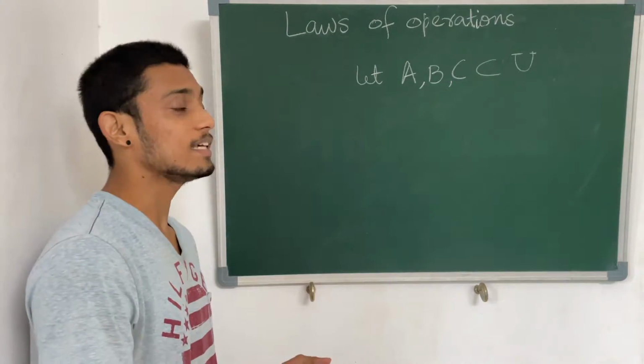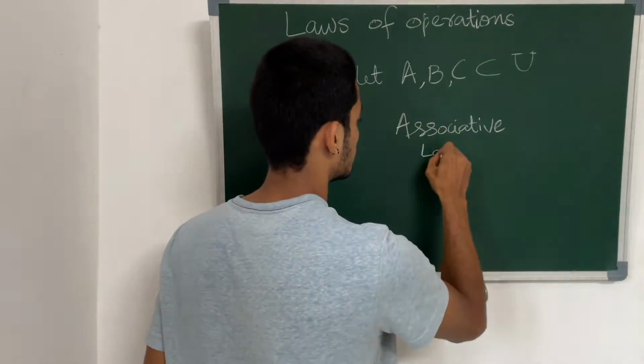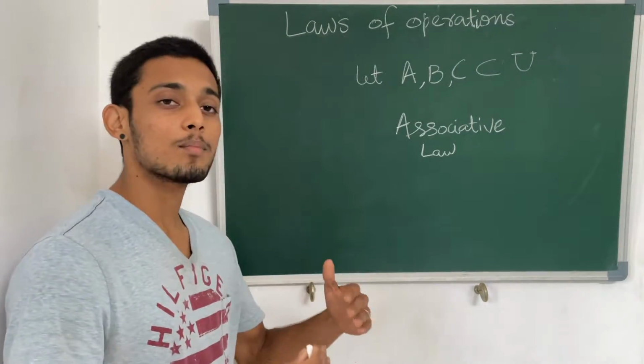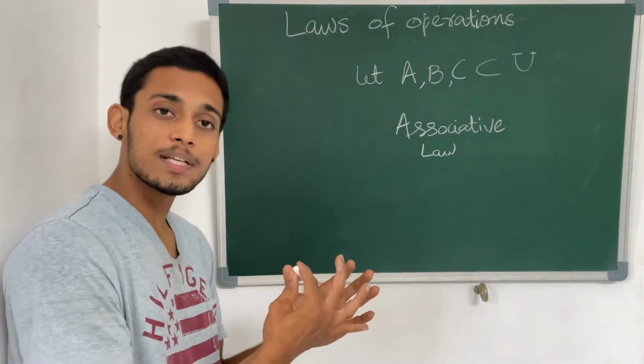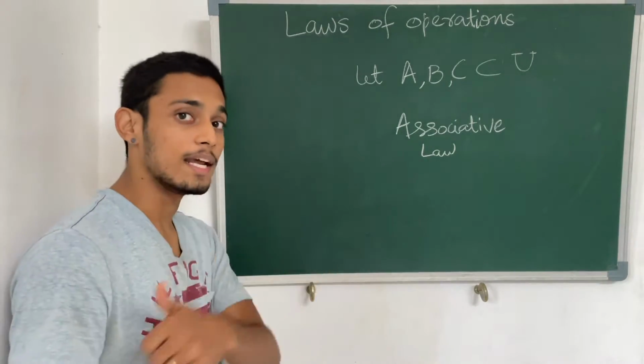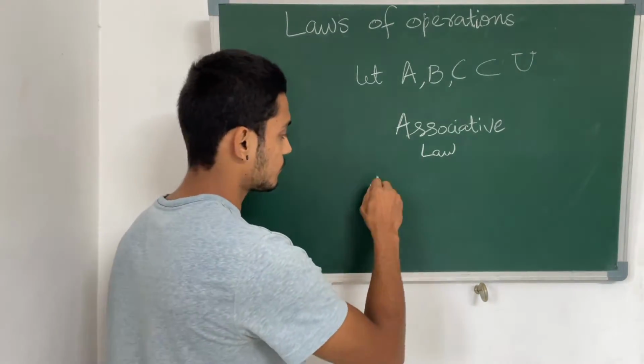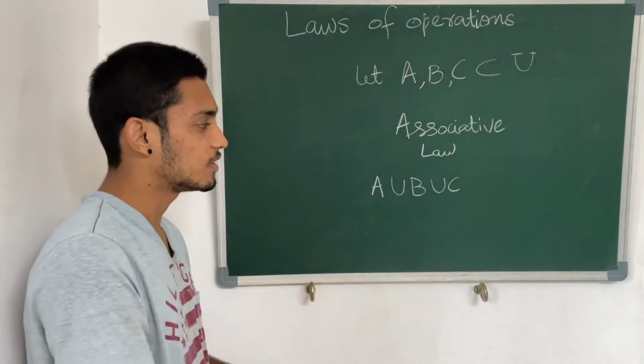The next law we will see is the associative law. For this we need to consider more than two sets. We are grouping the sets and then performing the operation. Let us take three sets A, B and C. Let us consider the operation of union first. So this is the expression we have.